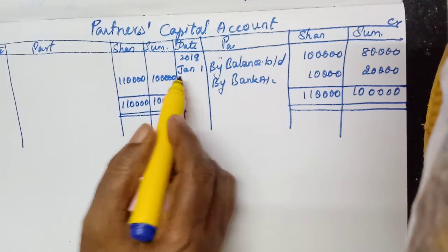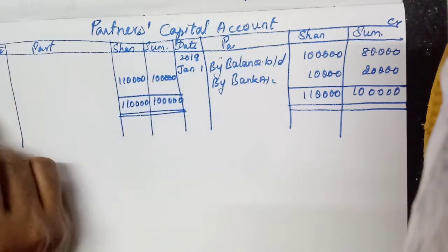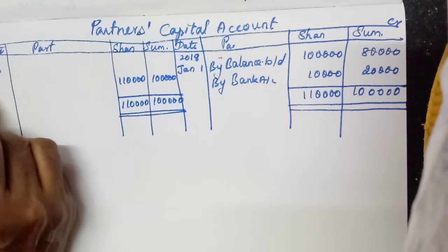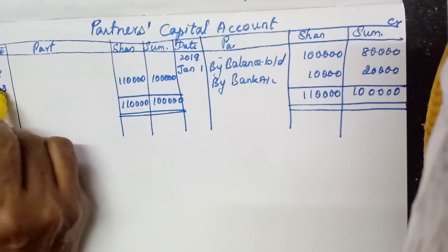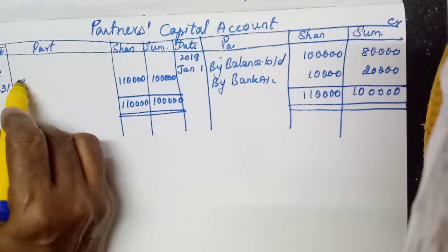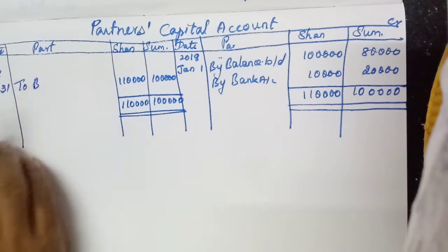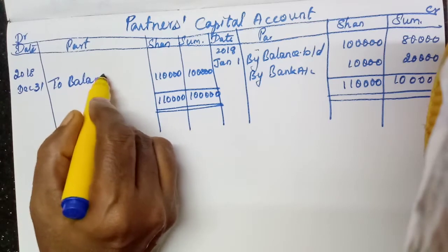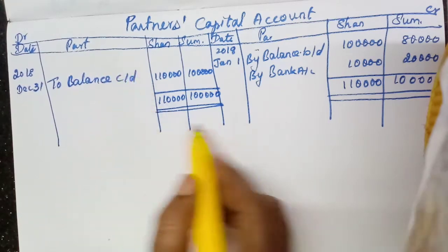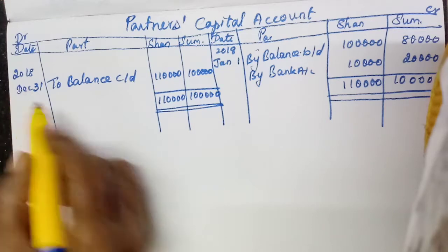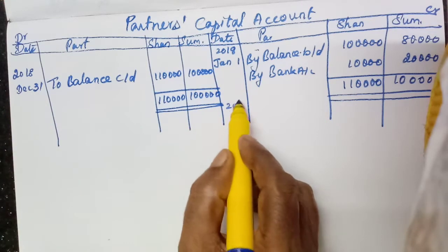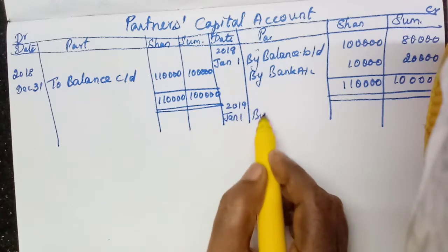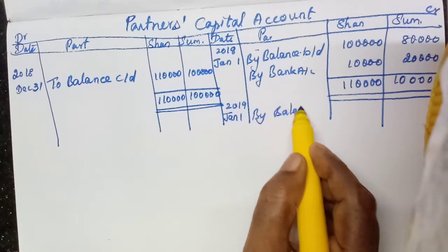So we write the end of this year, December 31, 2018, to balance carried down. Then the next date, next year, 2019 January 1, by balance brought down.